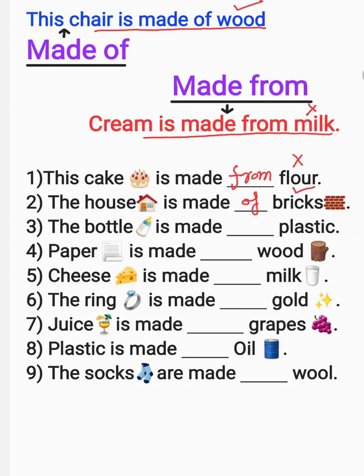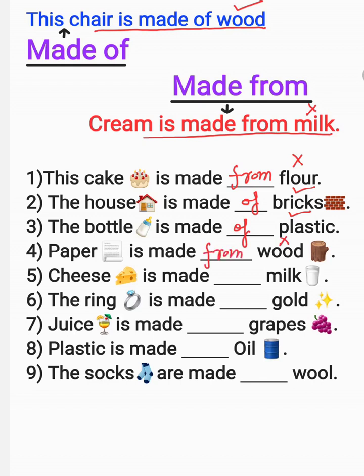The bottle is made blank plastic. Can you get back plastic from bottle? Yes, you can get back plastic from bottle. So we will use of. The bottle is made of plastic. Paper is made blank wood. Can you get back wood from paper? No. So we will use here from. Paper is made from wood.